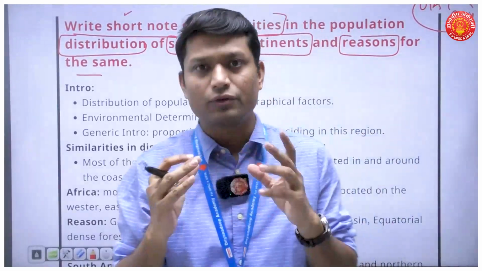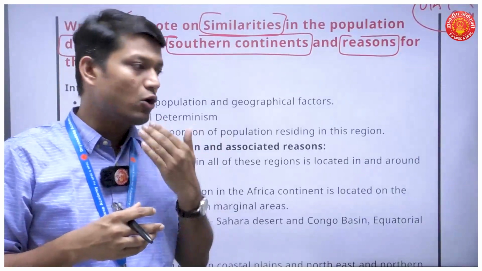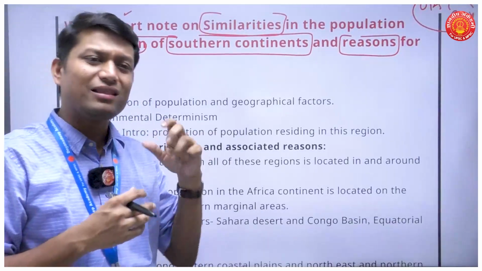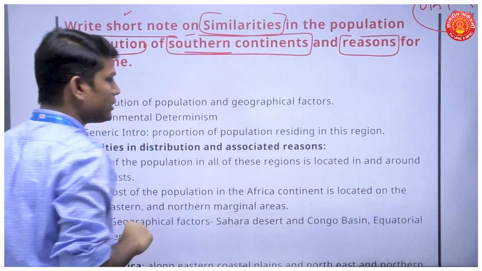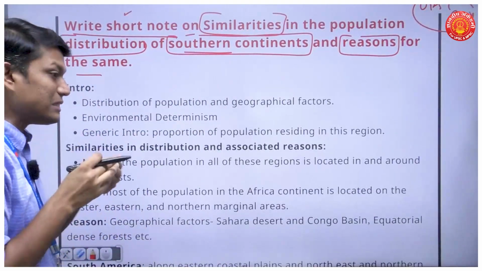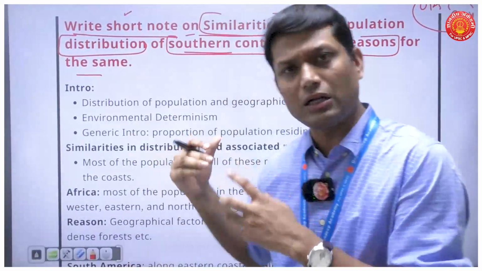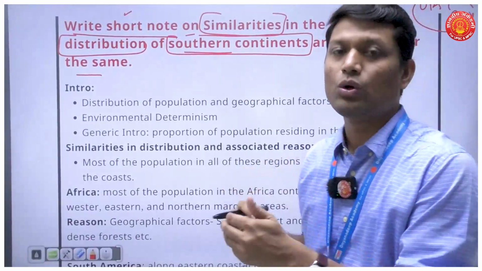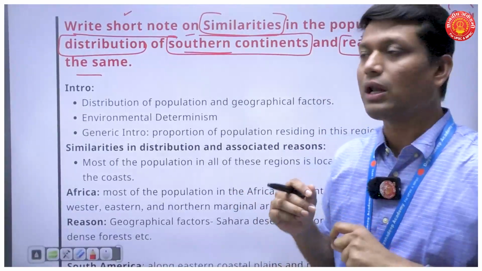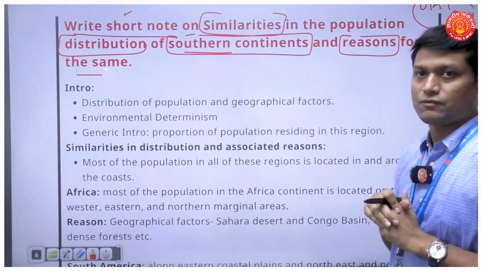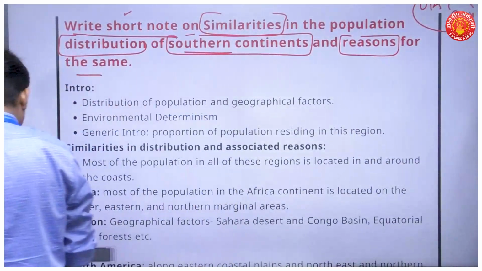As a virtue of general studies, you will know how population is distributed all across the world, and in that you might also know how population is distributed in the southern continents of the world. Now, what different do you need to do when it comes to a geography optional answer? We will learn that here: how you can change your GS answer to make it look more like a geography optional answer. Fine. So that was about the question and what you are supposed to think on this part.